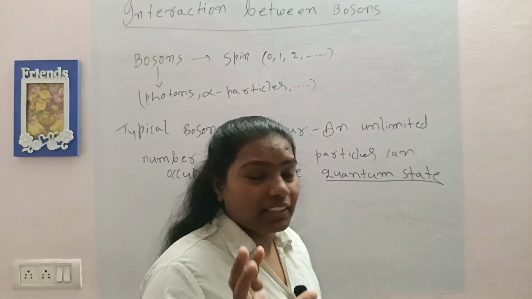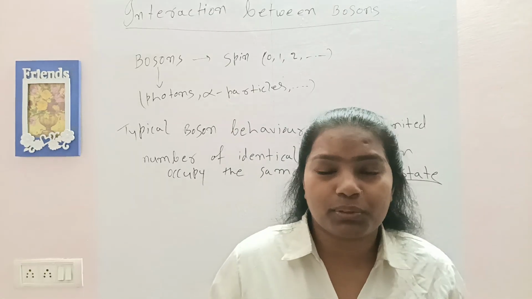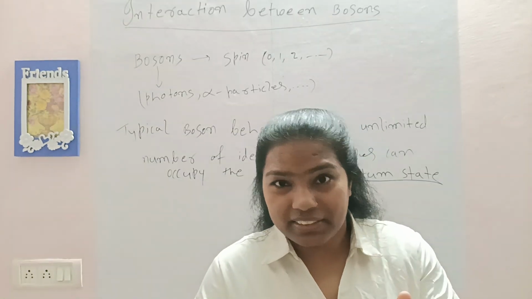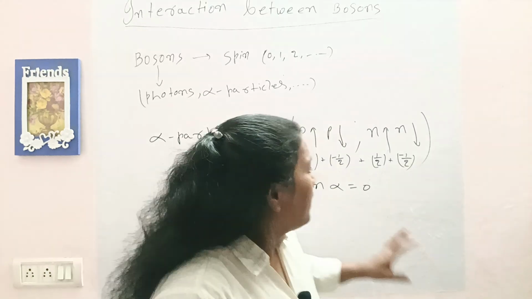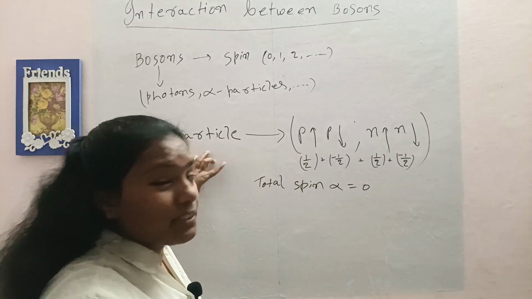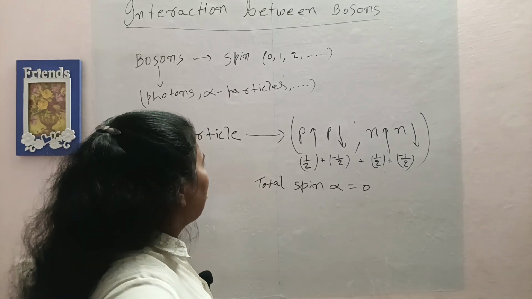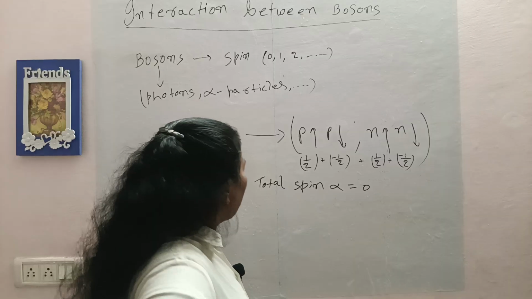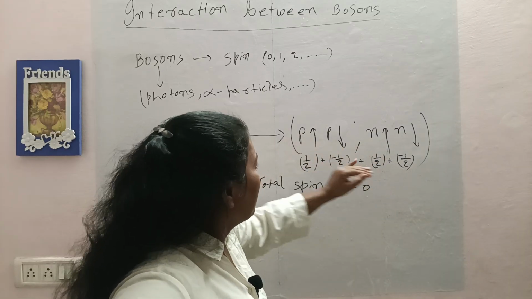Now let's take an example. The alpha particle is also a boson, and it's an interesting example. See, the alpha particle is made up of proton, proton, and neutron, neutron.